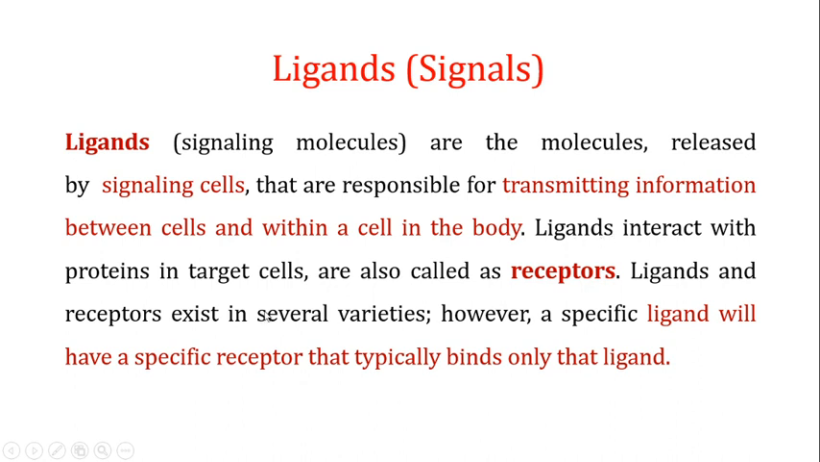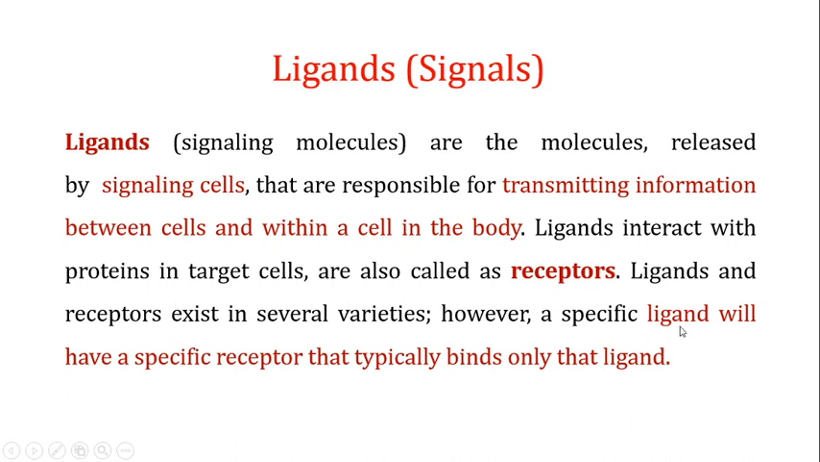Now these ligands actually interact with proteins in the target cells, especially when you talk about intercellular signaling. So these ligands will be released by these signaling cells, and they are going to interact with the proteins in the target cells. These proteins in the target cell to which the ligand interacts are called the receptors. Generally these ligands and receptors exist in several varieties, and these varieties of ligands and receptors are responsible for the communication in the living world.